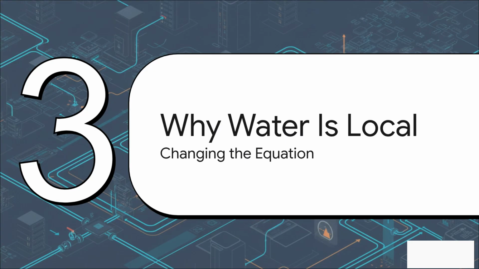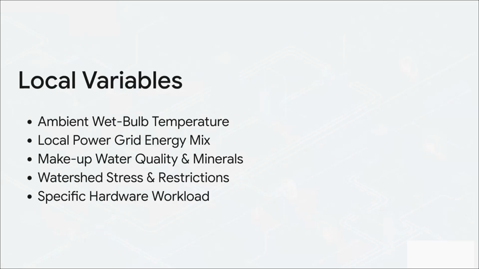This complex reality leads us perfectly into Section 5, why water is local. Because of this wild trade-off, trying to assign a single universal water cost to one AI prompt is virtually impossible. Just look at how many local variables drastically change the math. An evaporative cooler sitting in a super dry climate is going to act completely differently than one in a humid climate with a high ambient wet bulb temperature. And your upstream water footprint? That depends entirely on whether the local power grid is running on solar, wind, or really thirsty fossil fuels. It depends on local water quality, watershed stress, and how many cycles of concentration the specific pipes can even handle. The equation literally changes everywhere you go.